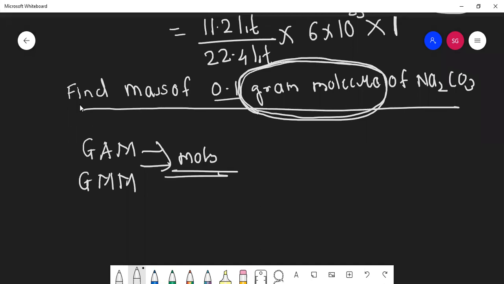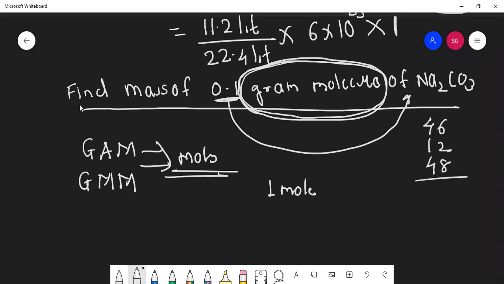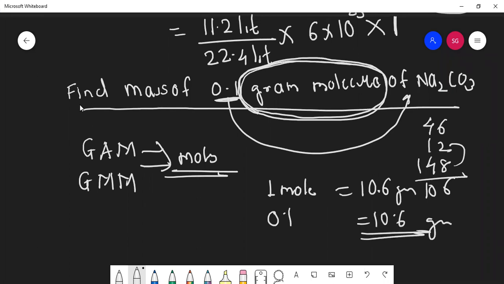They are asking what is the weight of 0.1 mole of Na2CO3. So I know 1 mole is how much: 23 into 2 is 46, plus 12 plus 48, that is 106 grams. So 1 mole means 106 gram. So 0.1 mole will be 10.6.